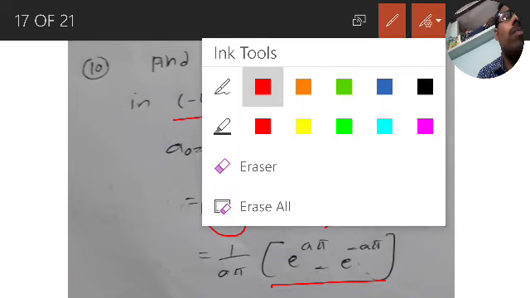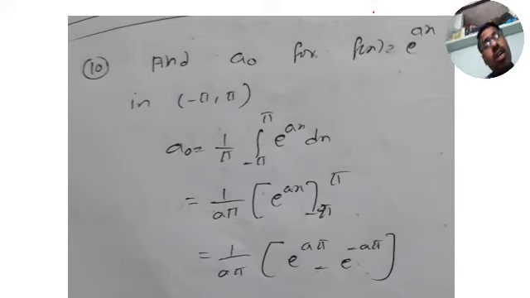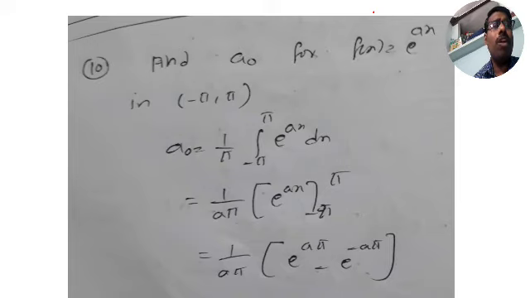I took this simple problem only to show that the limits differ. Now it is minus pi to pi instead of 0 to 2 pi. For any problem, whatever the interval is, those limits you have to take for integration. That's it. Take down. So almost all types of problems we covered.